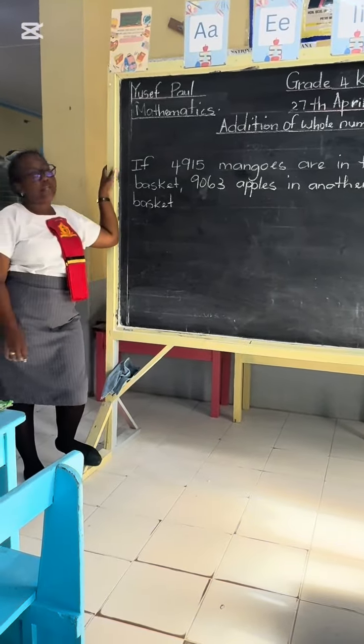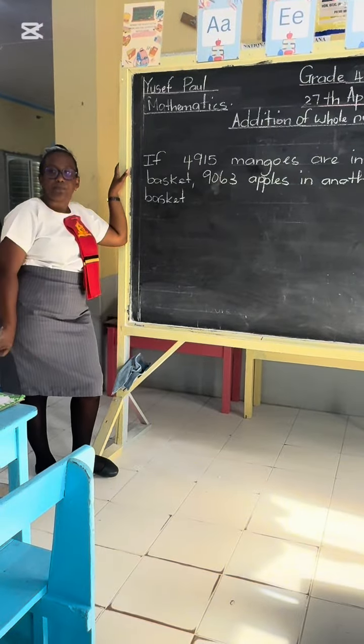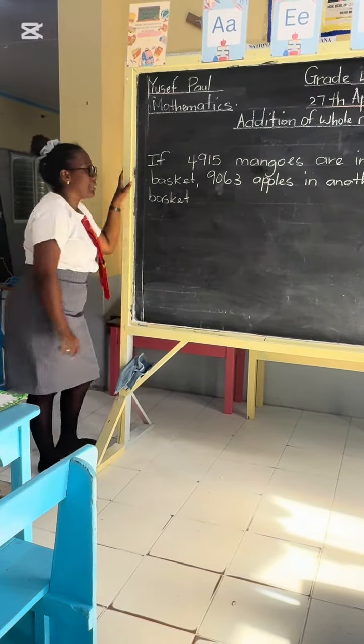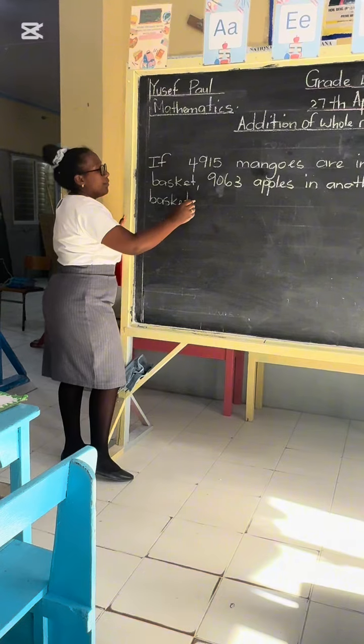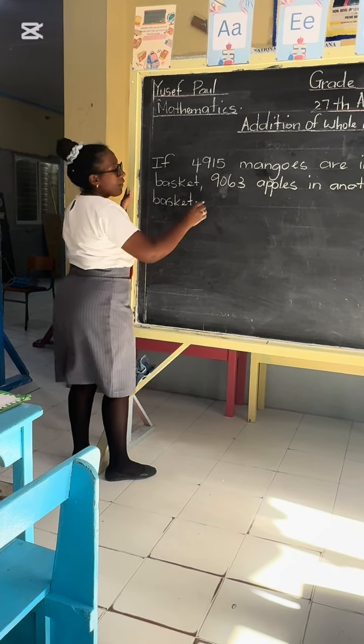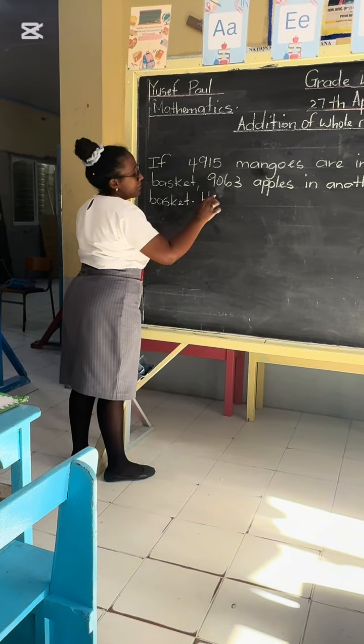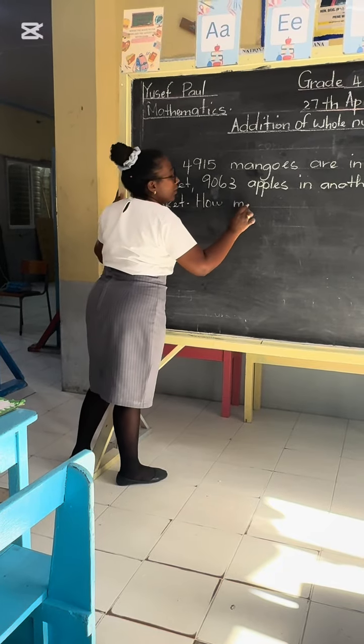Now we add another number. Do you want to work this too? Let's work this too. Yes, in another basket. What do we put here? Beautiful. A full stop. How many? Yes. How many?